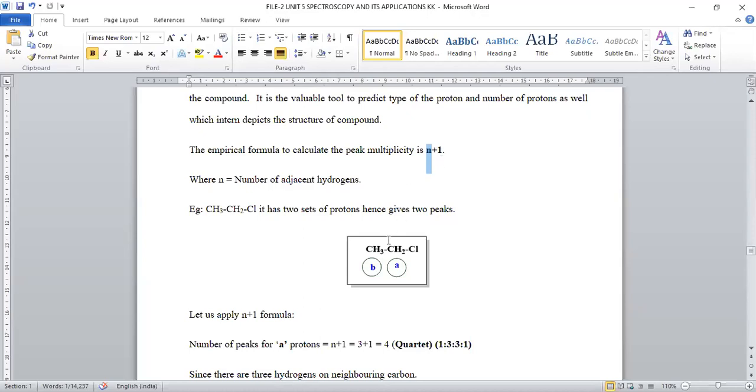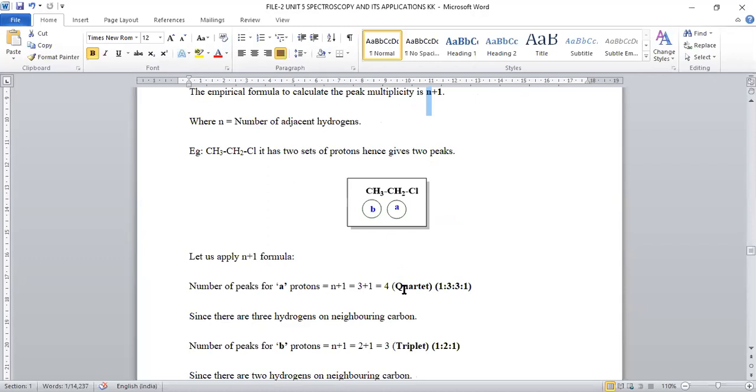So 3 plus 1: for A type protons, 4 peaks will appear. So this is known as peak multiplicity.